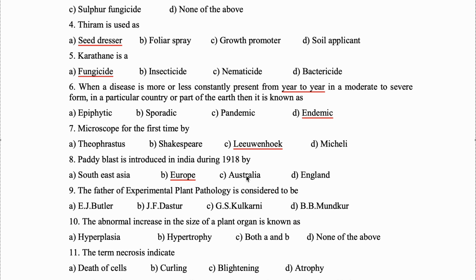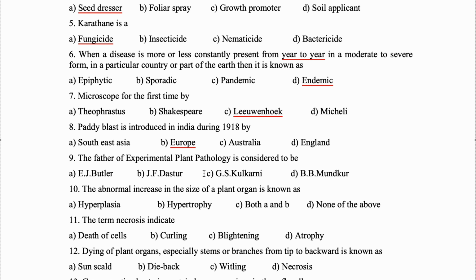And in 1918, it was introduced in India in which state? Tamil Nadu. Okay, remember that. Separate question can come with this information. Question 9. The father of experimental plant pathology is considered to be E.J. Butler, who is also the father of plant pathology in India.